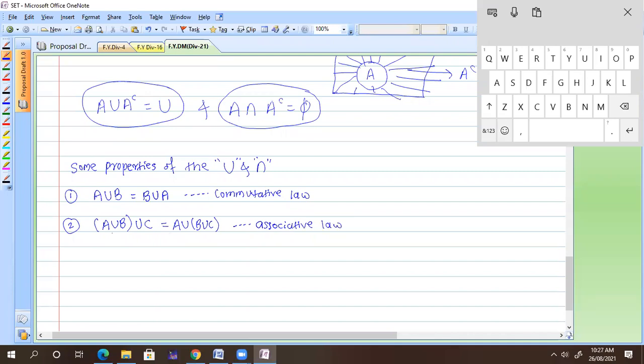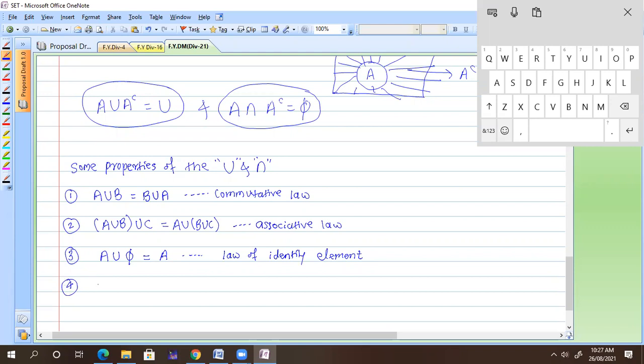Then the third one: if I take A union with the empty set, what will I get? A itself. Absolutely correct. So this law is called the identity element or identity law, the law of identity element. I'm going to ask you these laws so many times in our syllabus.